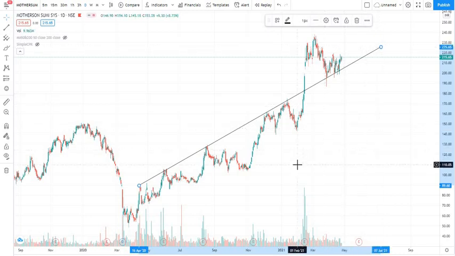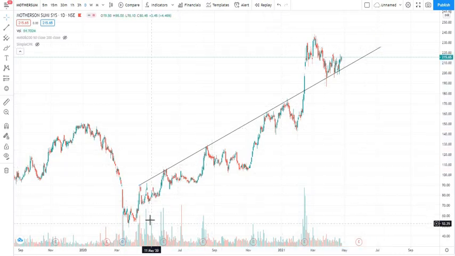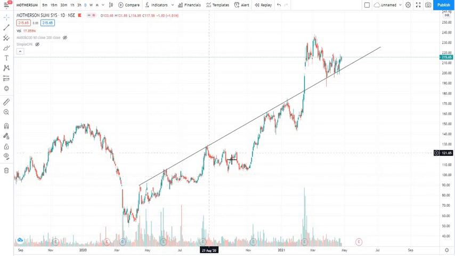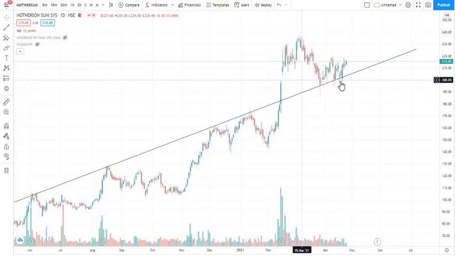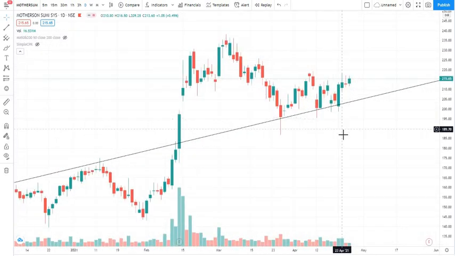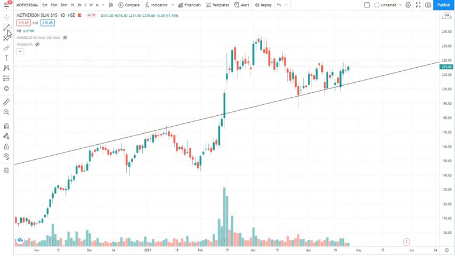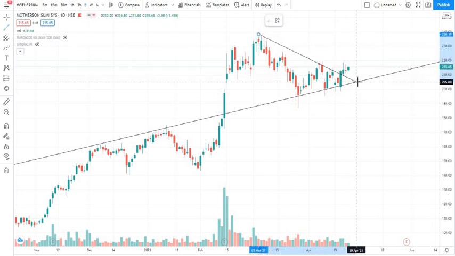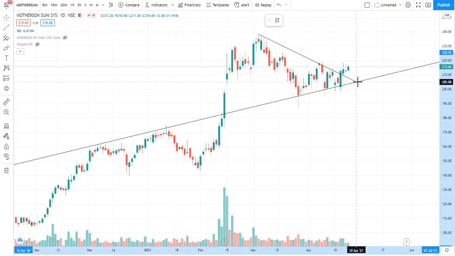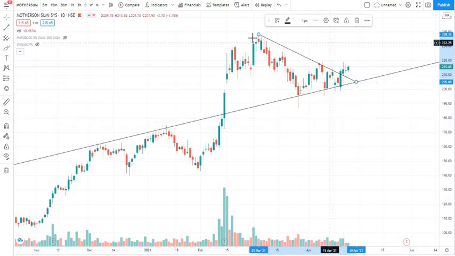Yes, this is one trend line I can draw here, and as you can see, the same trend line has been tested at various points. Here you can see it has been acting as a resistance for this stock, and after giving a breakout, the same trend line has turned into a support line. And here also I can draw one more line. So it goes like this. So you can observe this is in a triangle pattern.